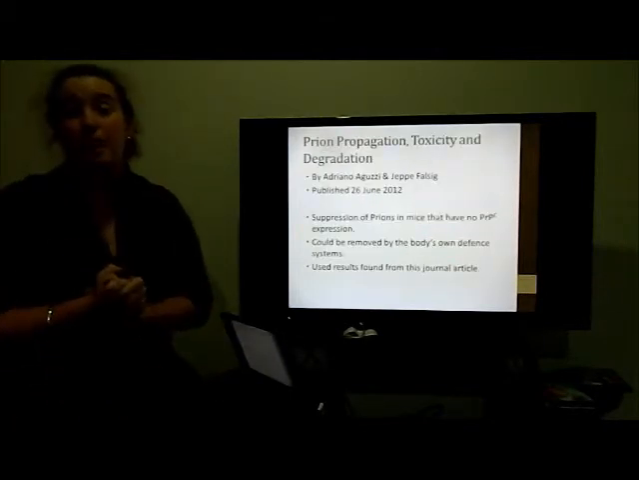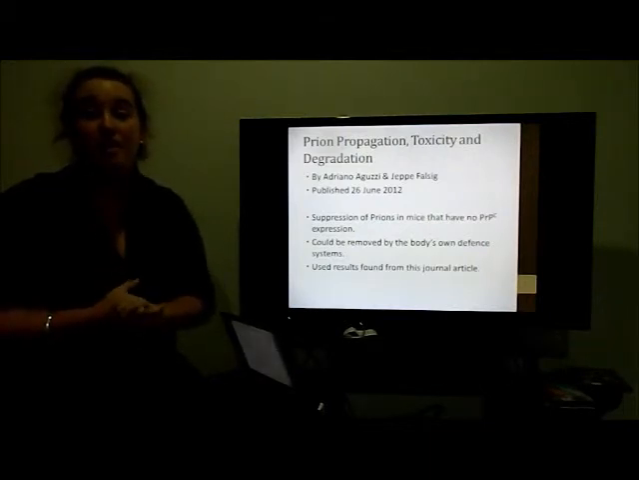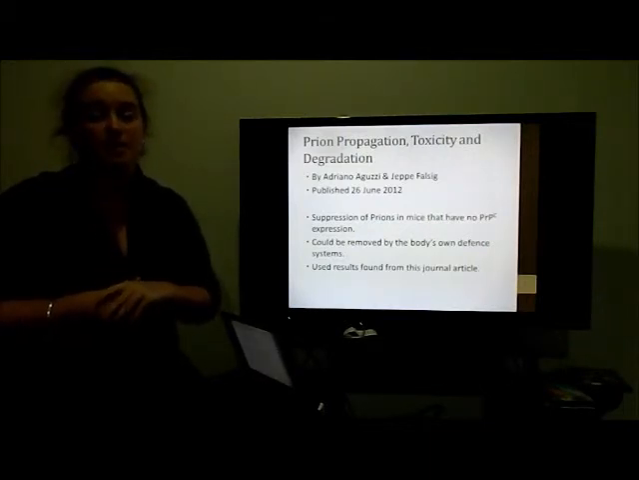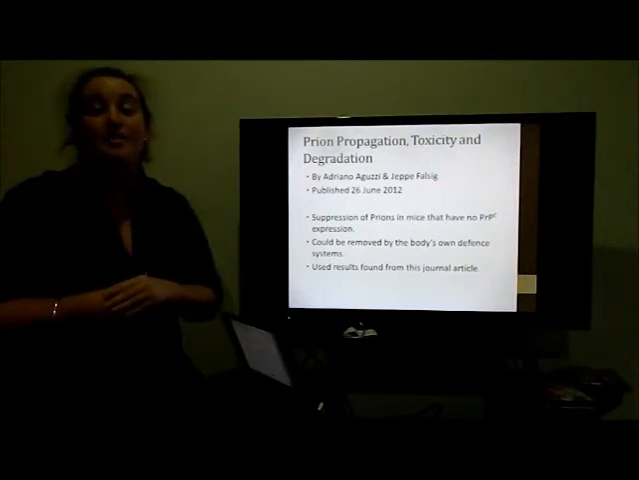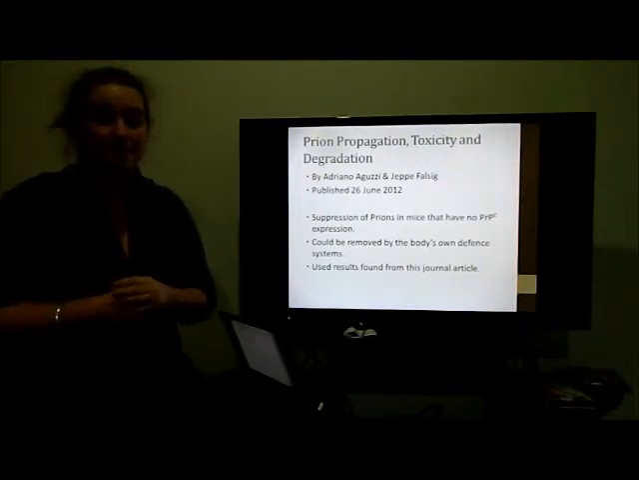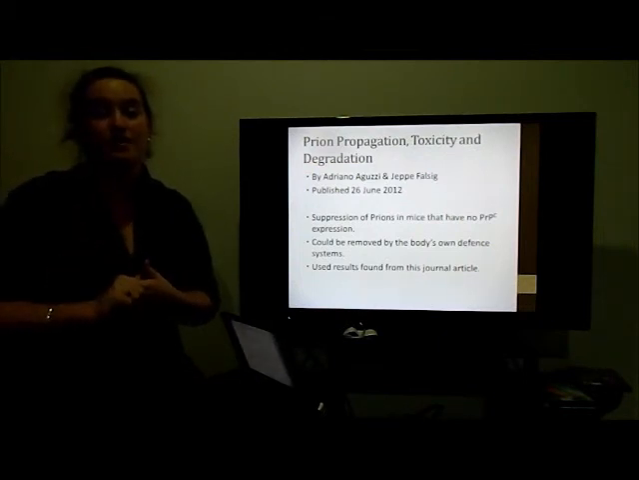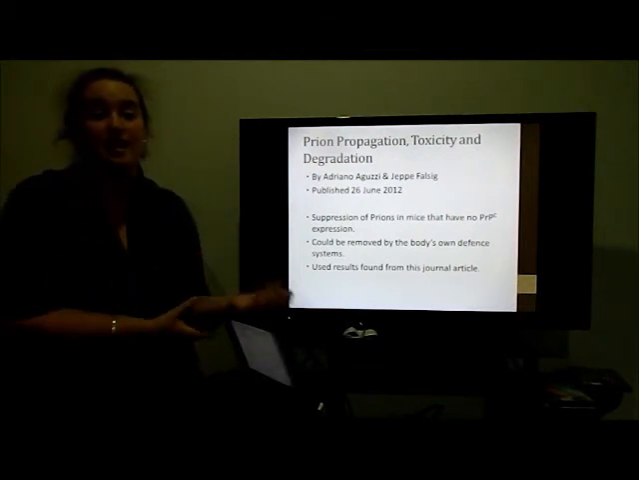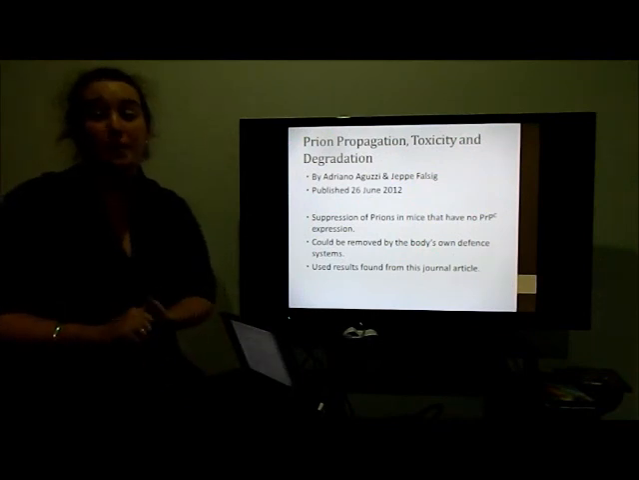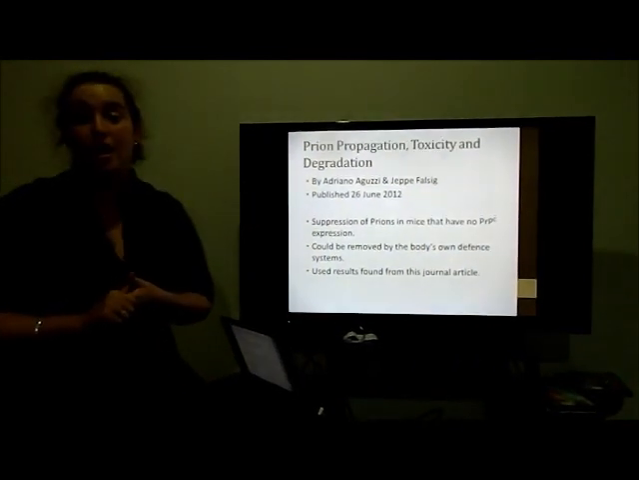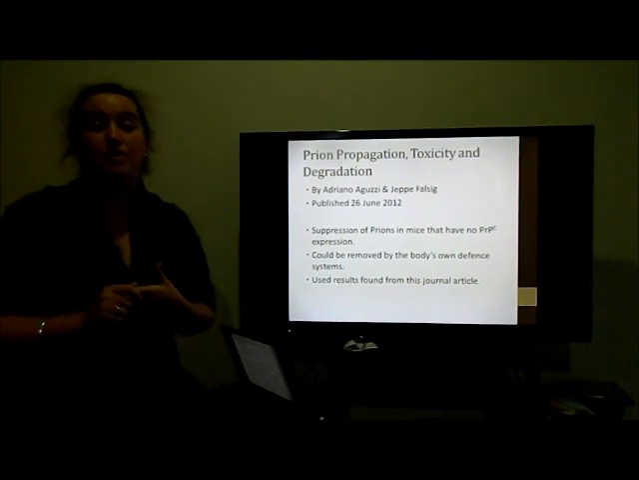This journal article, published in 2010, is not the most recent study. There is another article on the suppression of prions in the mice that have no PrP expression, that don't have to develop the disease. The understanding shows that the body's natural defences attack prions and leave the healthy proteins that haven't mutated. Although different experiments, the newer journal articles use results from the article I've just discussed.